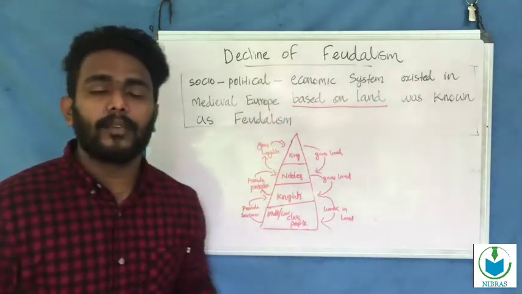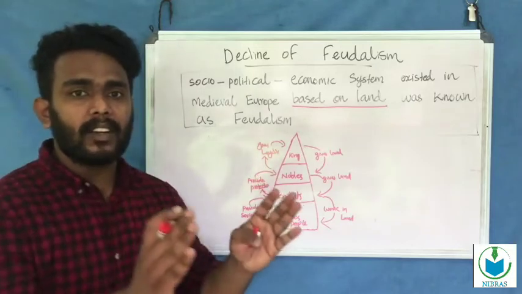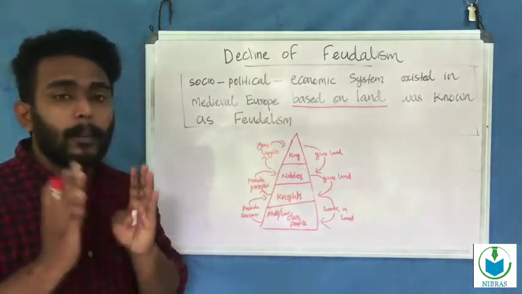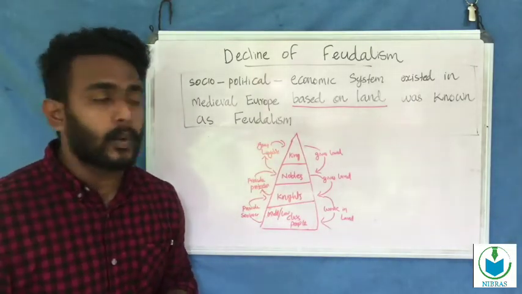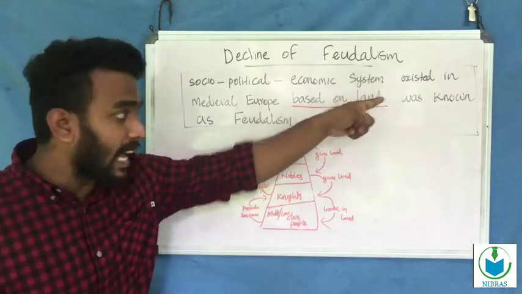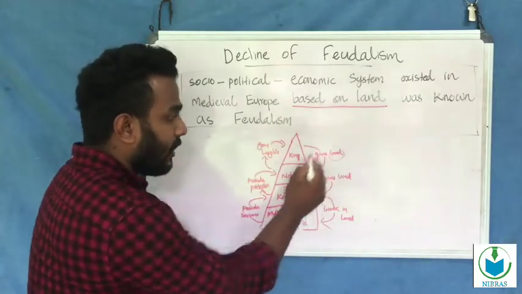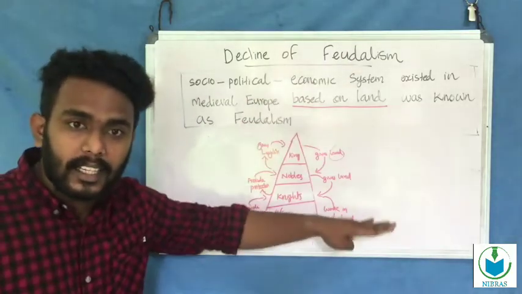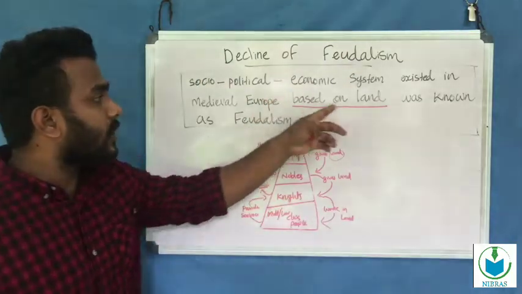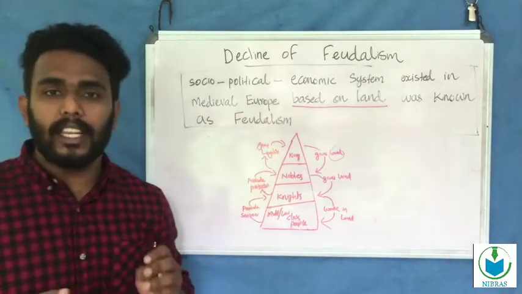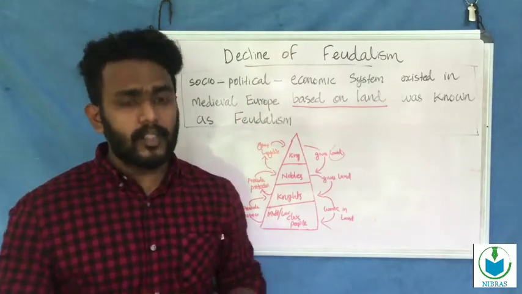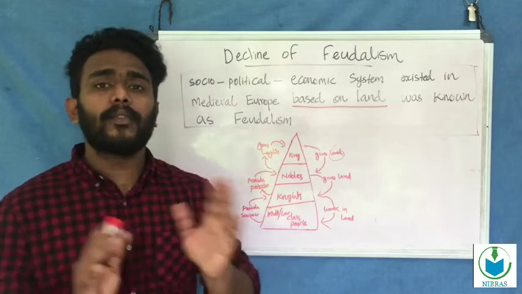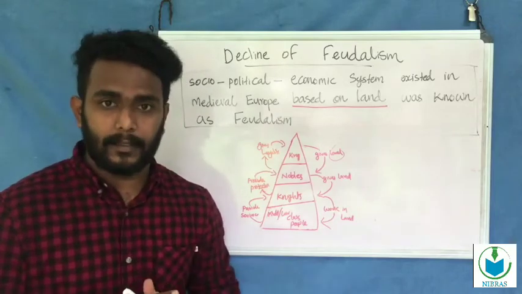The definition of the feudal system: the socio-economic and political system that existed in medieval Europe based on land. The king gives land to all parts under him. So based on land, it was known as feudalism.